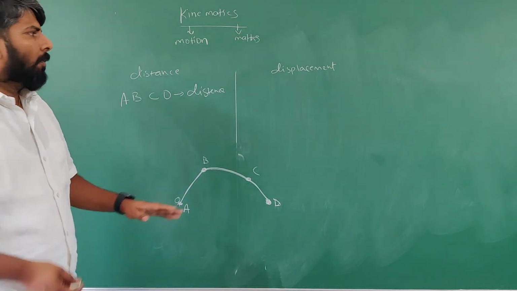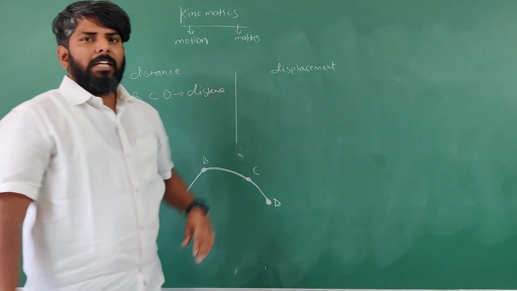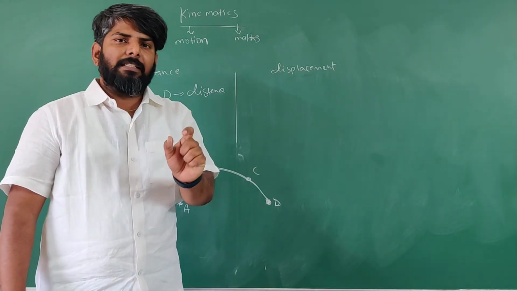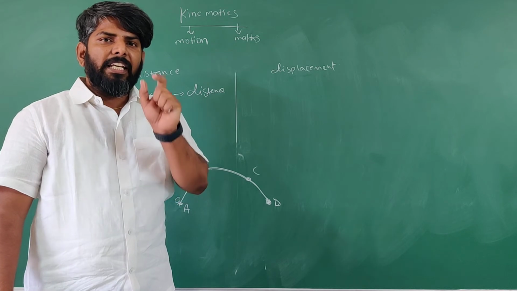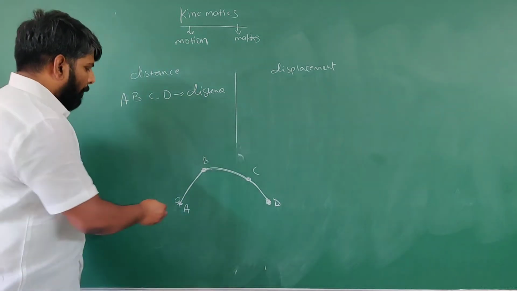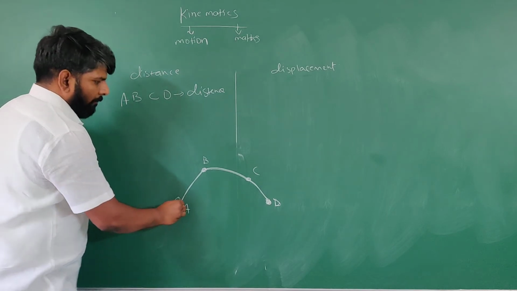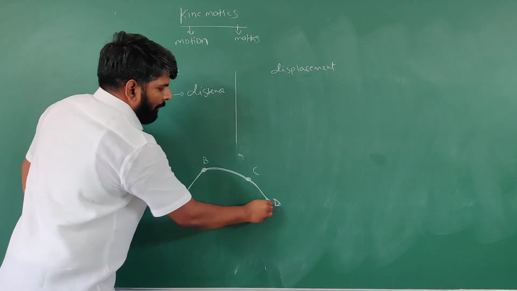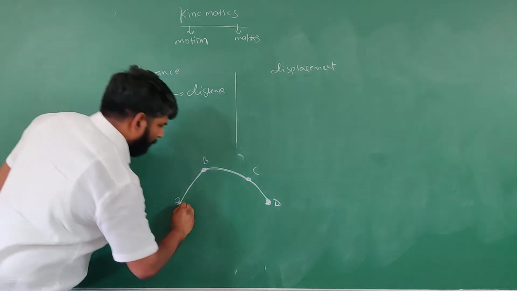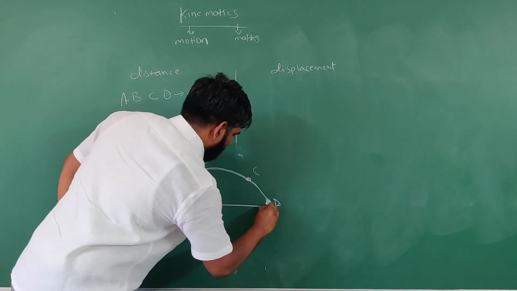Okay. Now displacement. What statement did I tell for displacement? Shortest distance between initial and final positions of the body. What is the initial position? A. What is the final position? D. Then what is the shortest distance between initial and final? This is the shortest.